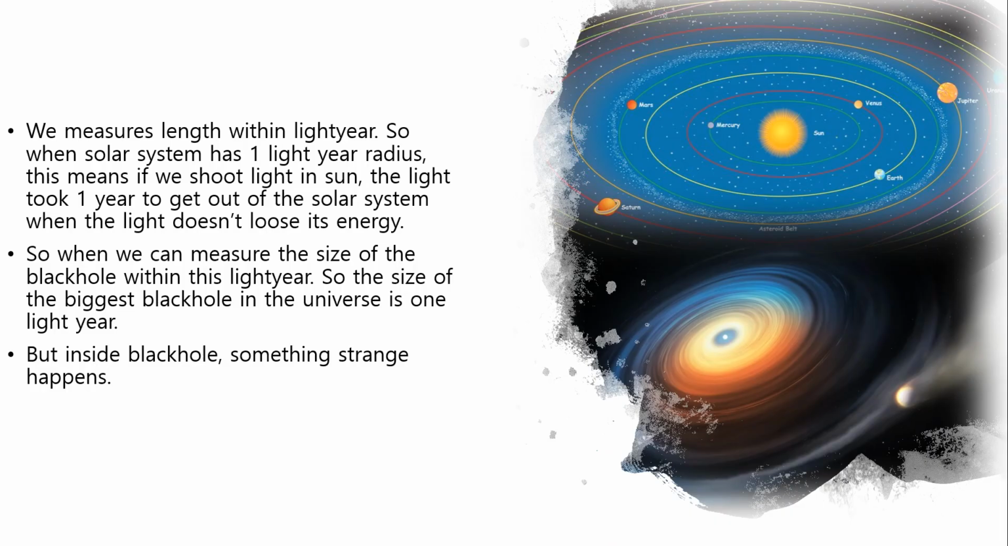We measure length with light year. So when the solar system has a 1 light year radius, this means if we shoot light from the Sun, the light takes 1 year to get out of the solar system when the light doesn't lose its energy. So you can't measure the size of the black hole beyond this light year, so the size of the biggest black hole in the universe is 1 light year. But inside black hole, something strange happens.